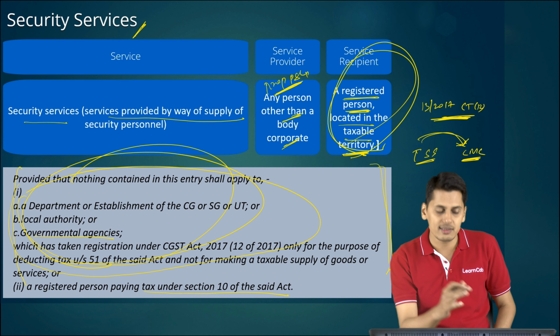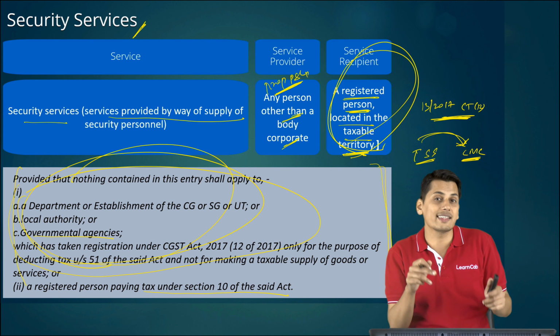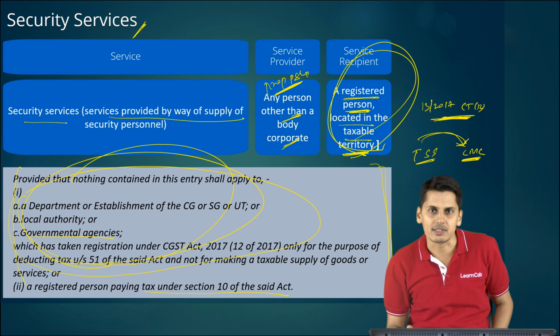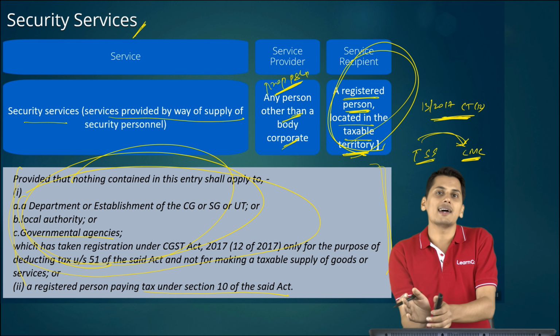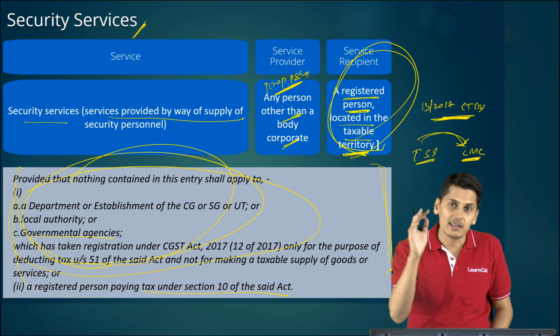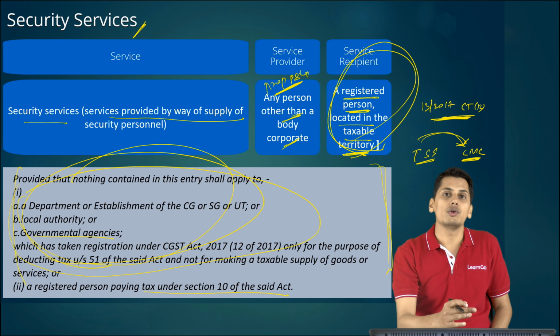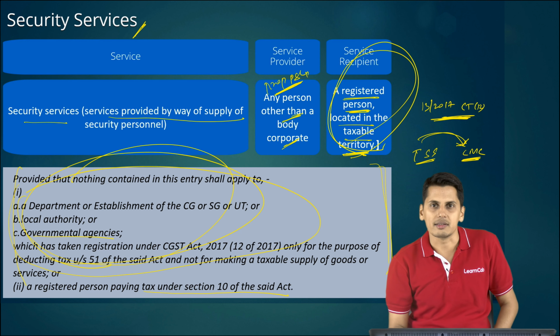The next case is a person who is registered under section 10. This second limb was not there in GTA services. This is there only in security services. So from RCM it goes to FCM. From FCM there is no exemption which is being given. It remains taxable. The security services supplier needs to pay GST under forward charge mechanism.